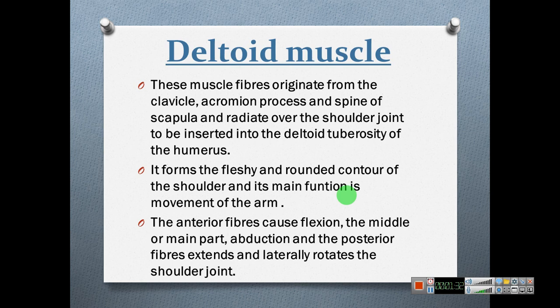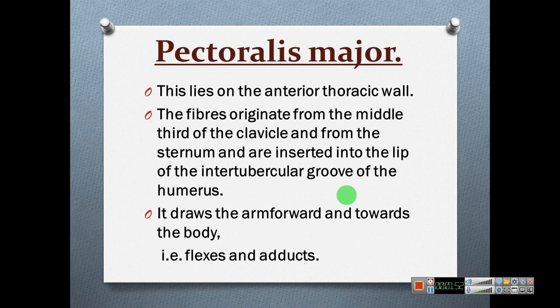Deltoid muscle. These muscle fibers originate from the clavicle, acromion process and spine of the scapula, radiate over the shoulder joint to be inserted in the deltoid tuberosity. Pectoralis major lies in the anterior thoracic wall, originates from the middle third of the clavicle, and is inserted in the intertubercular groove of the humerus.